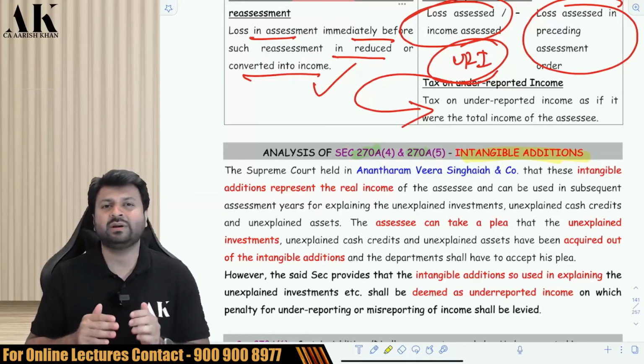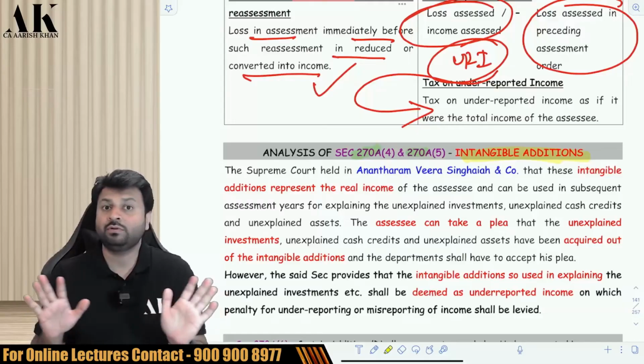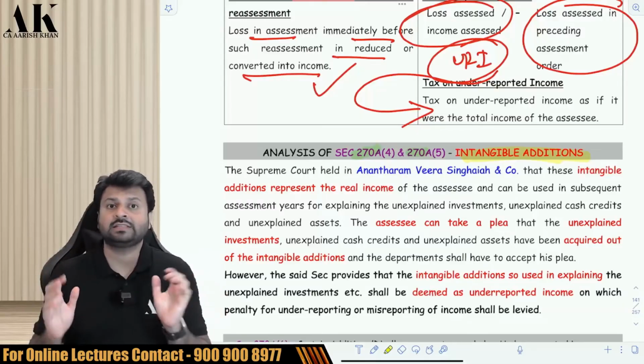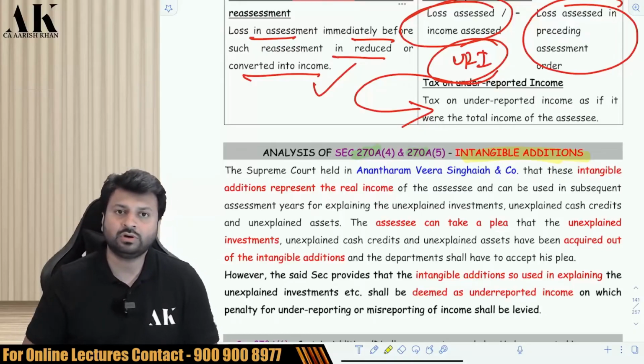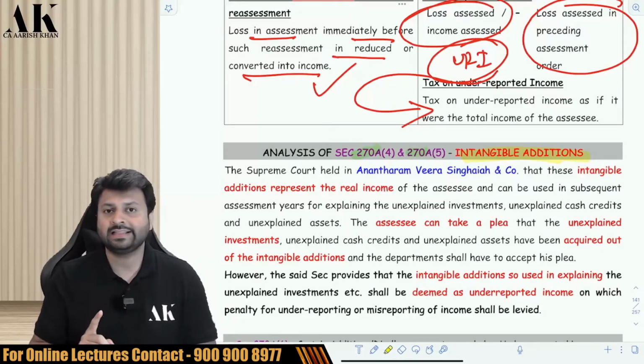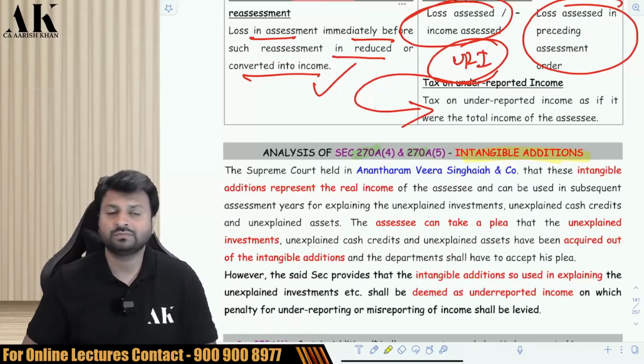Intangible addition is nothing but a presumptive addition made by the assessing officer. The assessing officer does not have any proof and evidence against that. He does not have hardcore evidence against that. The question is, can the assessing officer make such intangible additions? The Supreme Court in the case of Anantavira Singhai has held that yes, the AO has the right to make such intangible additions, and he will take taxes from you on that much amount.